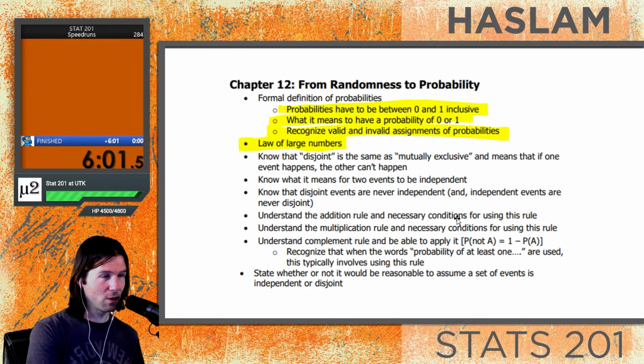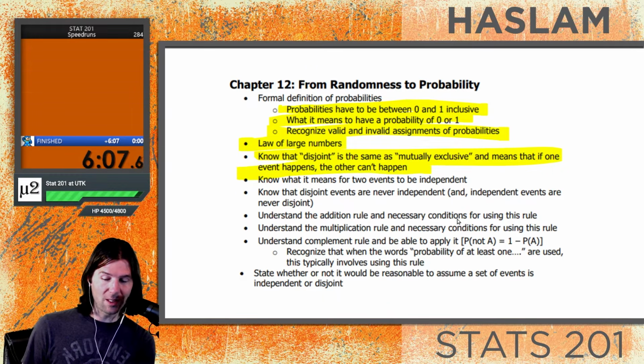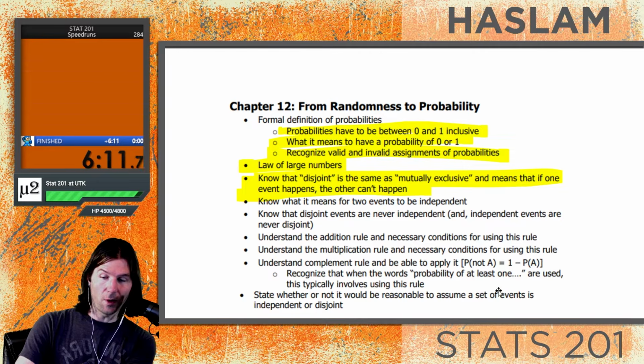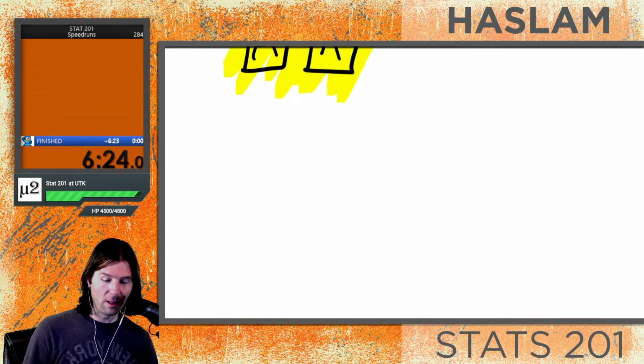Now, what does it mean for something to be disjoint or mutually exclusive? These are topics that people often confuse because disjoint and mutually exclusive are the exact same thing. So let's use a green pen right here to denote that these are the exact same concept. Disjoint and mutually exclusive mean the same thing. And I always like drawing it out this way.